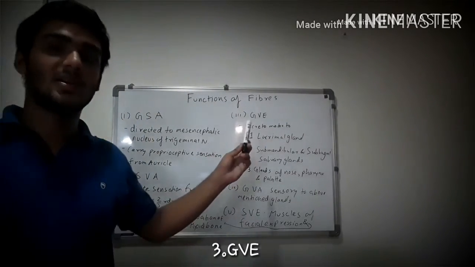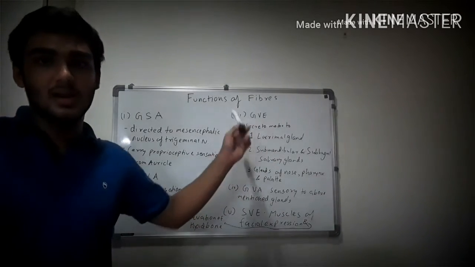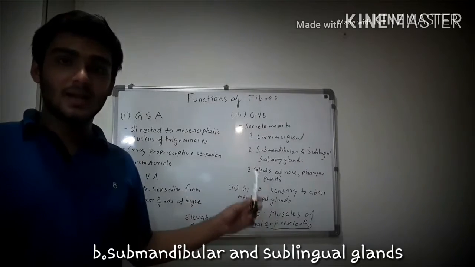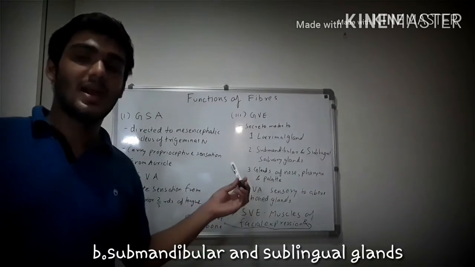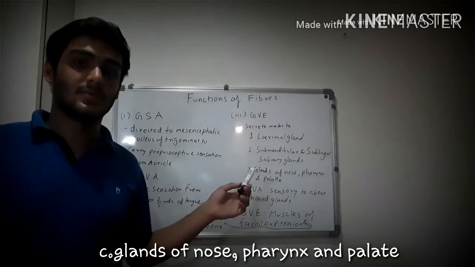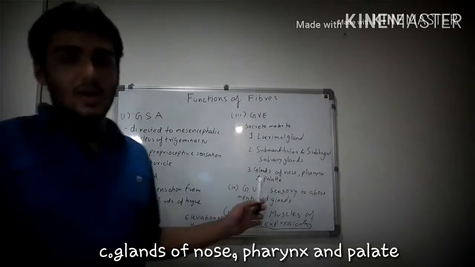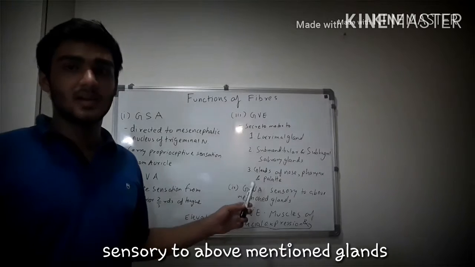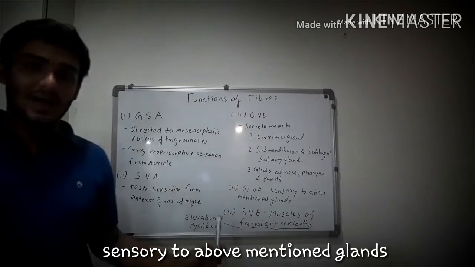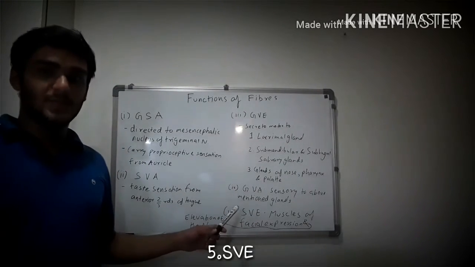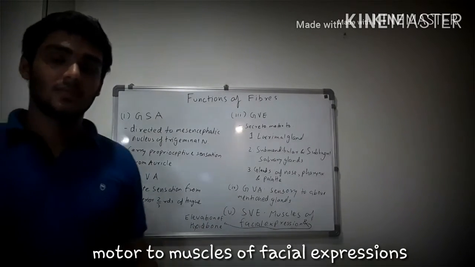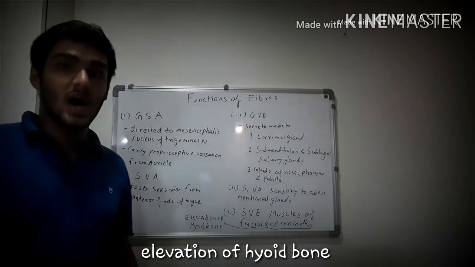Then, talking about general visceral efferent fibers, these fibers are secretomotor to number 1, the lacrimal gland, number 2, submandibular and sublingual salivary glands, and number 3, the glands of nose, palate, and pharynx. Then, we have the general visceral afferent fibers, which are sensory to the structures which are supplied by general visceral efferent fibers. And lastly, we have the special visceral efferent fibers, which supply the muscles of facial expression and are involved in the elevation of hyoid bone.